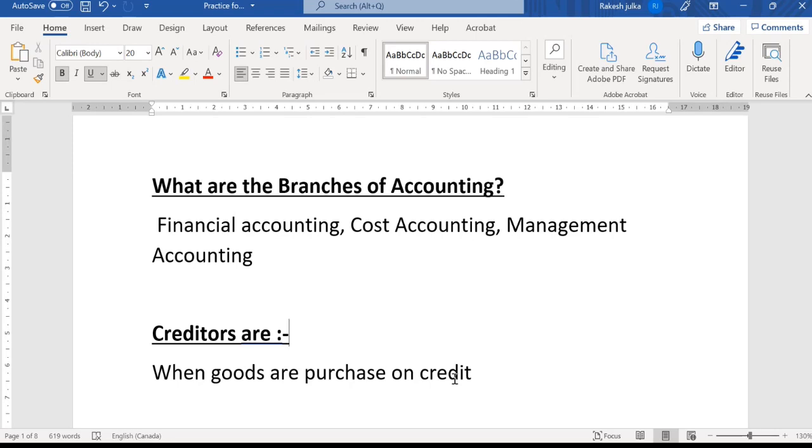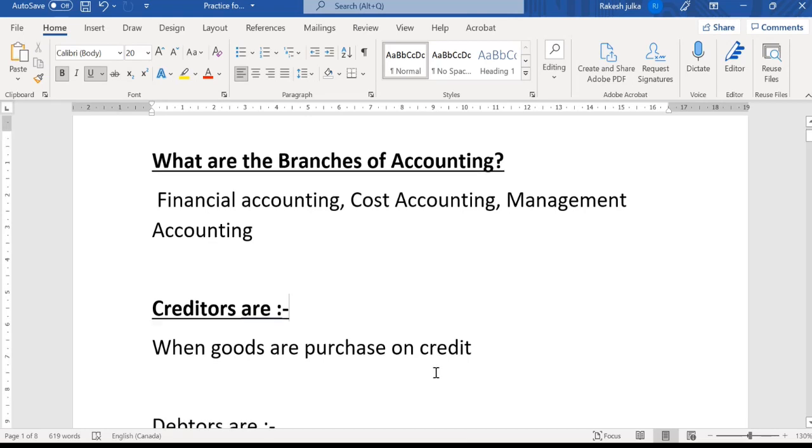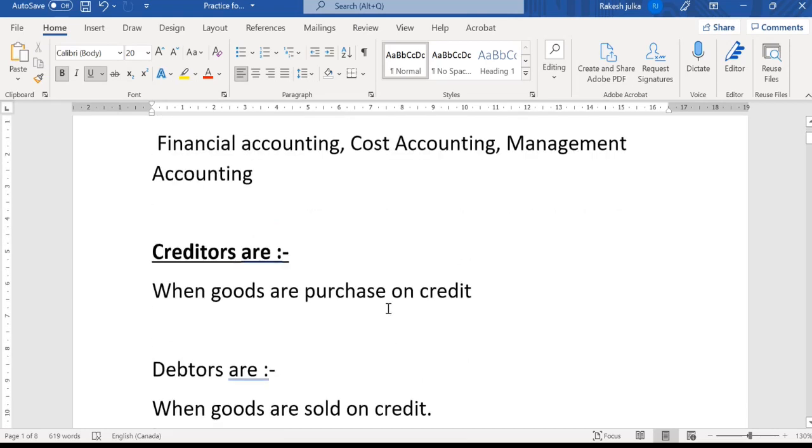The rest of the 9 laptops that we have here are for selling to the consumer and earning revenue, right? So this is the definition of goods. Now we're talking about the creditors. When goods are purchased on credit, we will definitely pay this money in the future, and the list of those people will be known as creditors.